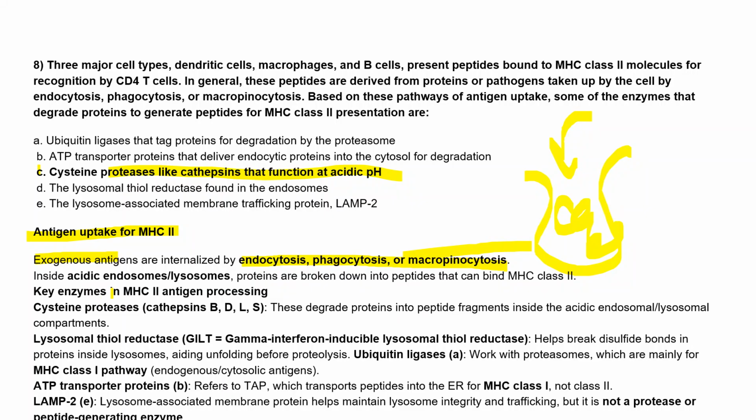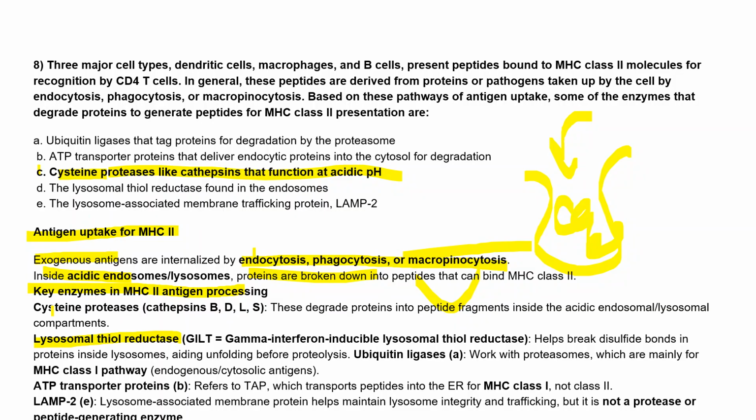Now, we know that these phagocytic compartments are acidic. So inside the acidic endosome or lysosome, these proteins are broken down into peptides so that they can bind to the MHC2. There are different enzymes present in MHC2 processing. One is the cysteine protease, another is the lysosomal thiol reductase.